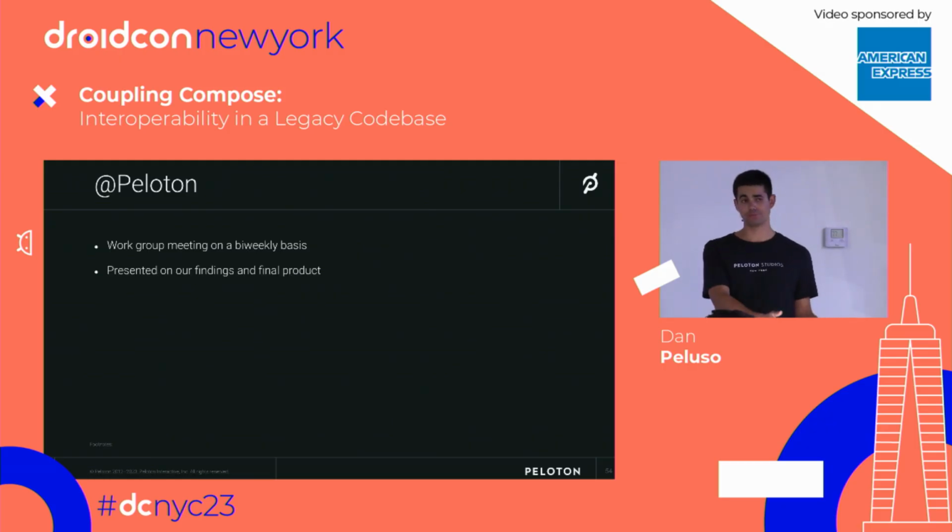Additionally, we had that big profile refactor. What we wanted to do was present our findings and final product to everybody. So we made a huge deal about this. Nobody cared as much about profile settings as our team. And we got up there and we were doing some big dancing and a big presentation about this. Like, let's go, sharing everybody the magic of Compose. You have to act excited about this. And we were excited, right? It took way less time and was way less of a headache to work with these types of views. So if you had fun and you enjoyed it, go ahead and present with it and bring that forward.